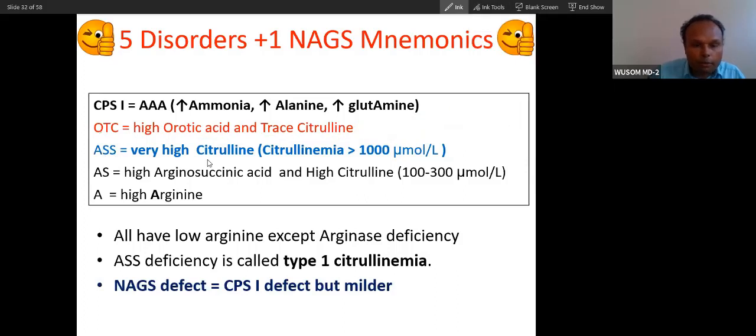So this is also important because here citrulline is very high. You can see there are two S's, that is why citrulline is very high. Here there is only one S, that is why there is high citrulline but not that high. Here you can see citrulline is very high, higher than 1000 micromole per liter. Here citrulline is between 100 to 300. So a question can have a patient with high citrulline, like 250 micromole per liter, and the patient has hyperammonemia, then don't go for this.